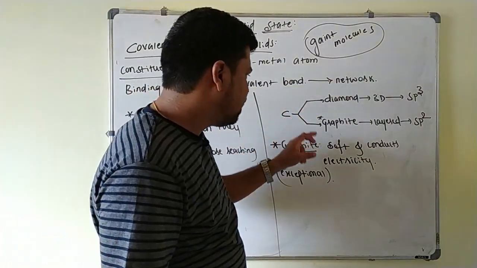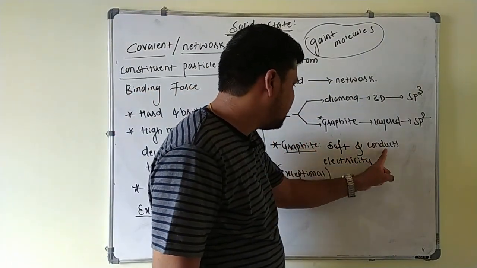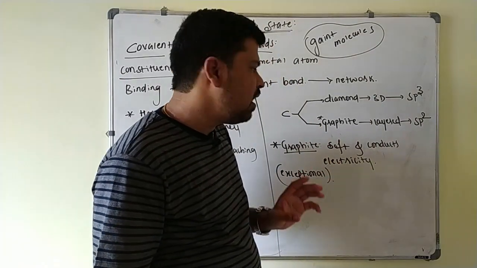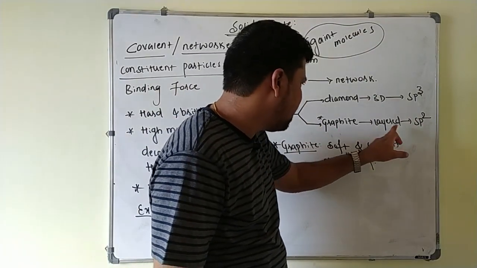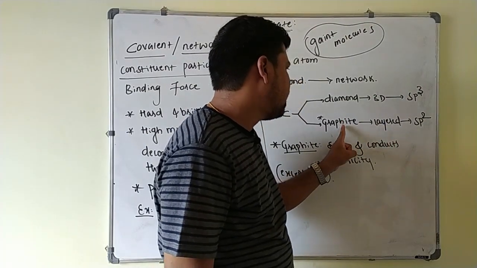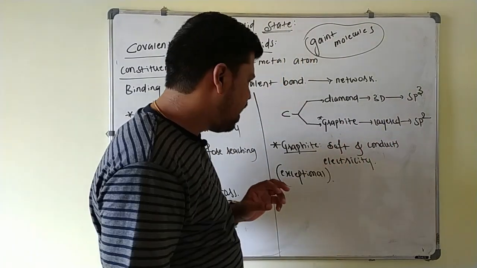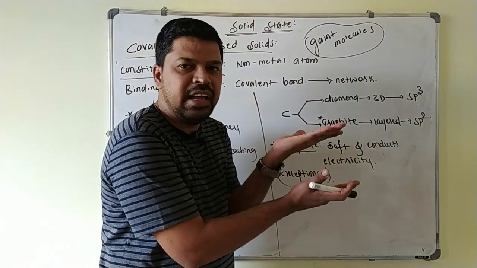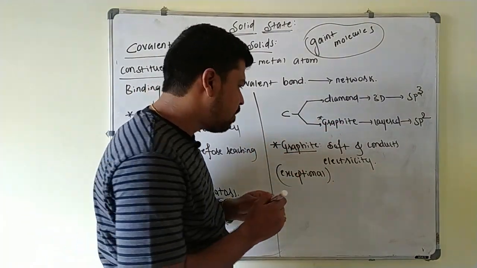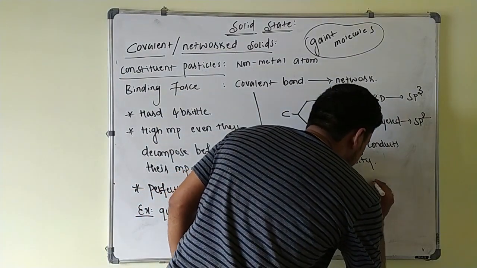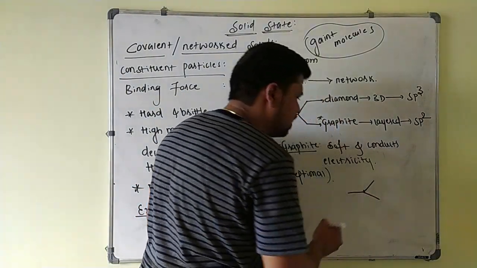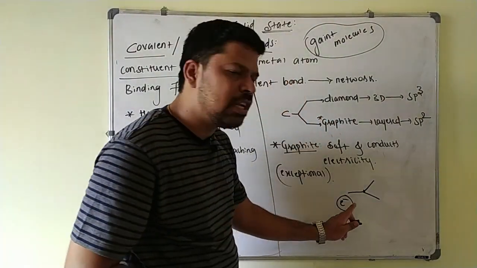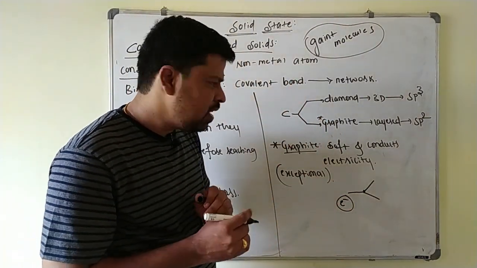So because of that, what happens? Even it conducts electricity also. The reason for its electrical conductivity is its typical structure. So this graphite has a layered structure. In this one, the carbon atoms have what? sp2 hybridization. In case of graphite, the carbon atoms are arranged in different layers. In each layer, the carbon atom is connected to 3 other atoms, and for each carbon atom, the 4th electron is free here, and this electron is responsible for the electrical conductivity of the graphite.